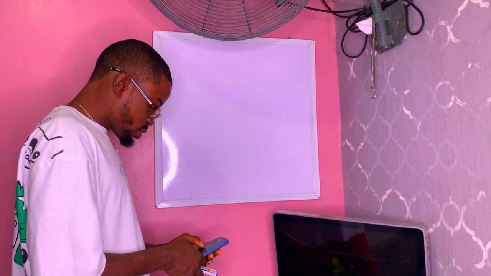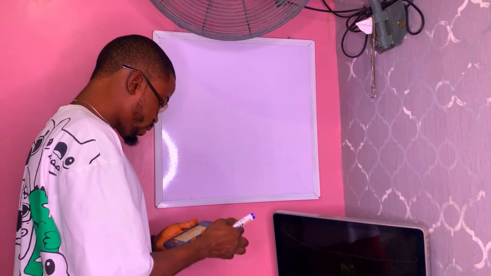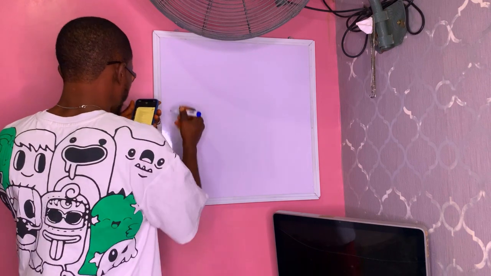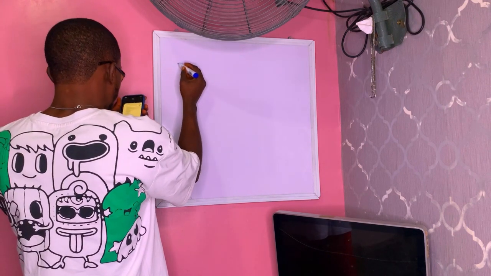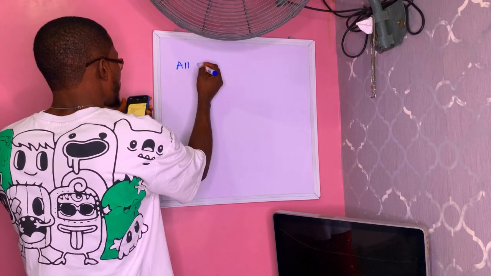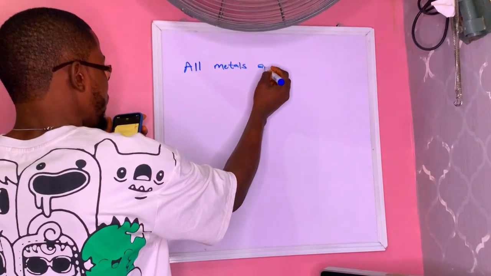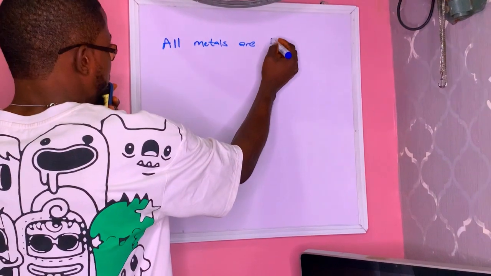So I have a series of questions here. Let's say, for instance, we have a question on conversion, and the question states that we should convert the following: All metals are conductors.